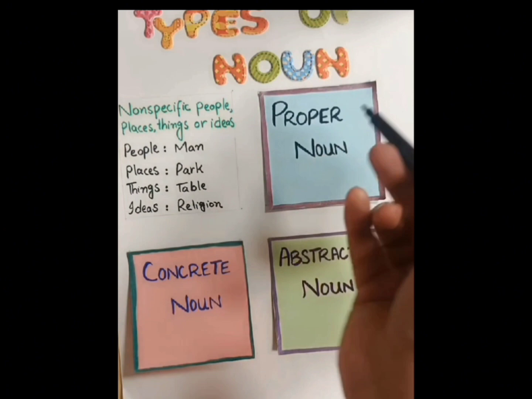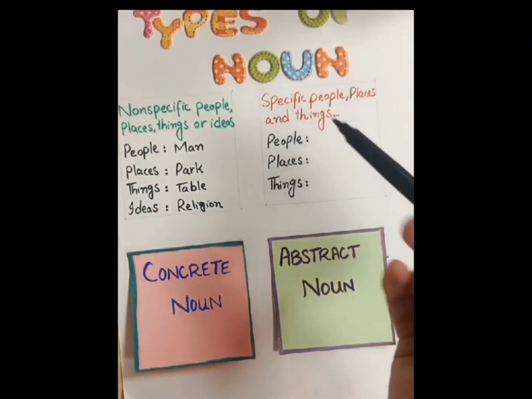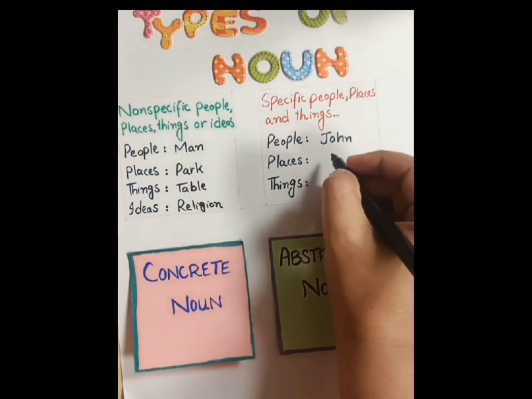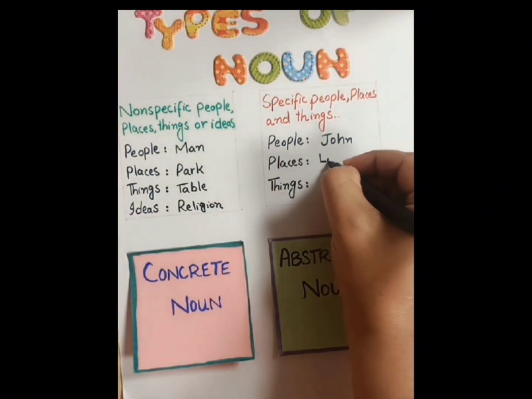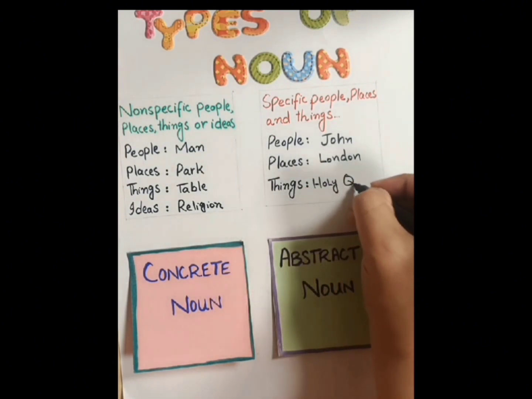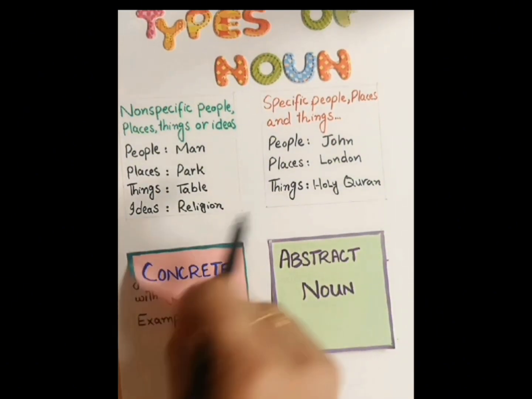The next is proper noun. Now, what is proper noun? Proper noun is specific people, places, and things. People, John. Places, a specific place, London. Things, Holy Quran.